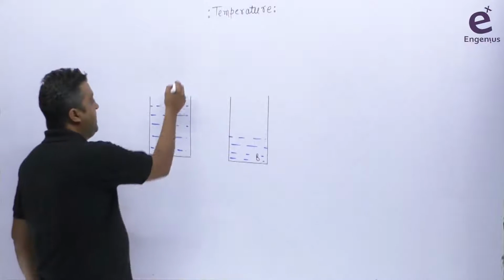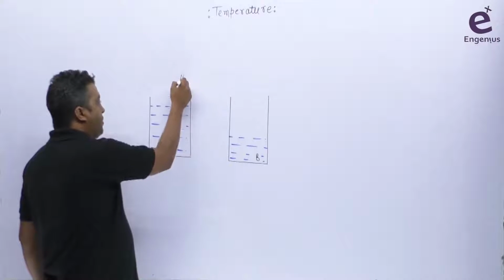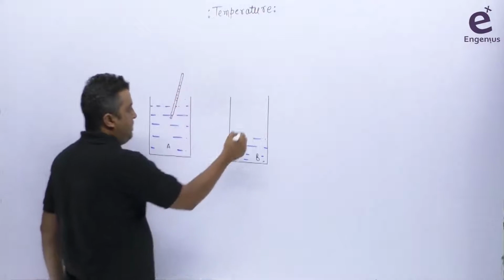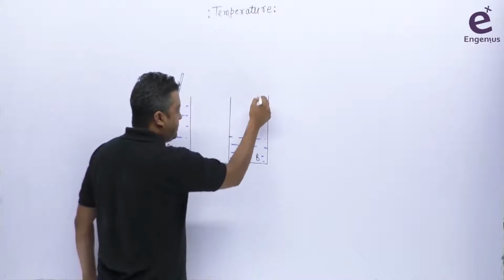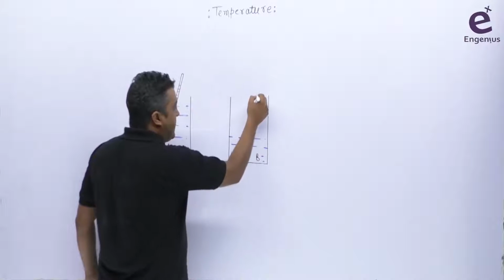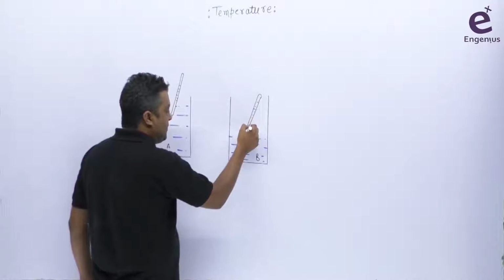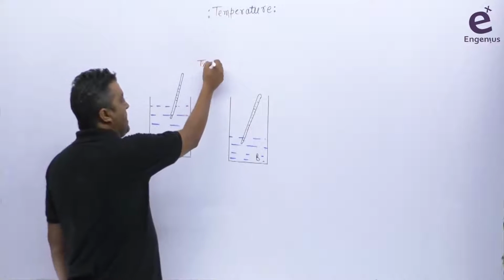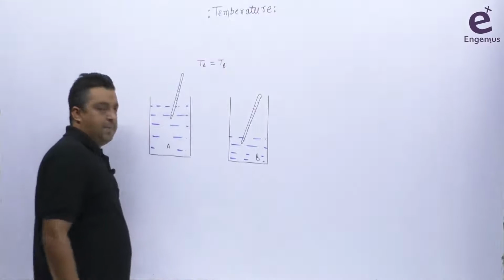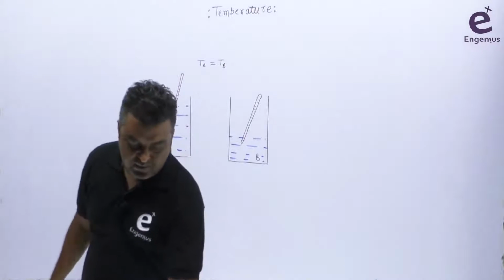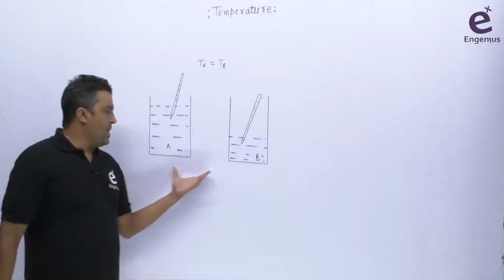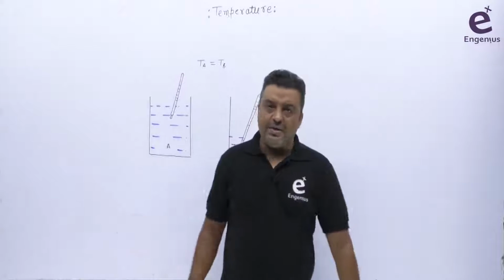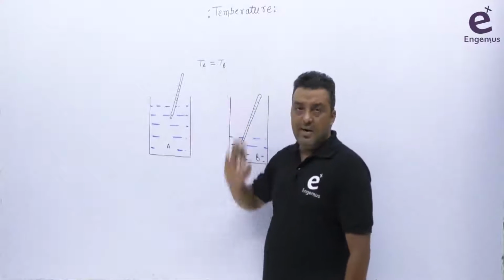Now, if I put a thermometer in both the containers, here and here, like this one. So in this case, if I try to measure the temperature of these two, let's suppose I'm saying the temperature of container A is exactly equal to the temperature of container B. Okay, this is possible. It is not a big deal in this case. हो सकता है both the containers at room temperature level. दोनों आपके room temperature पे हो. So in that case, you can say yes, both the containers will have the same temperature, TA = TB.